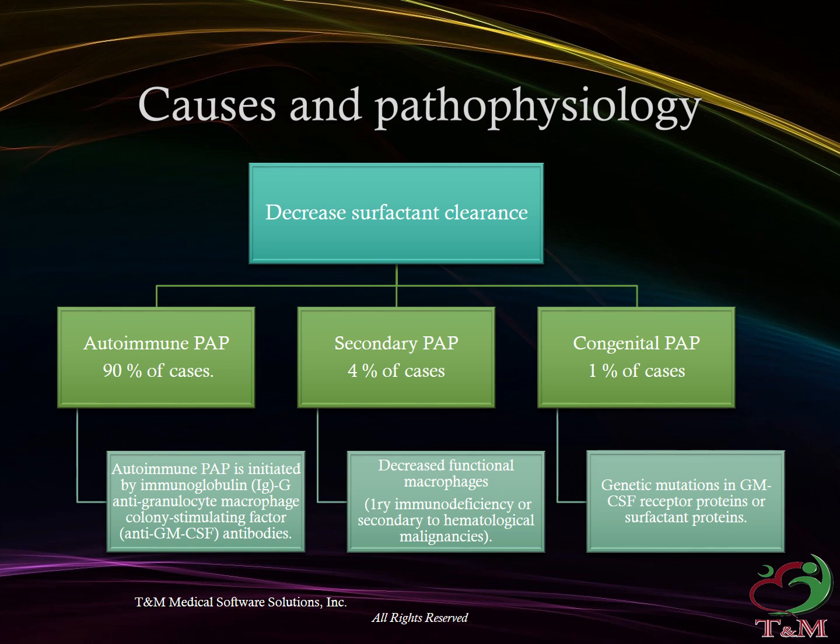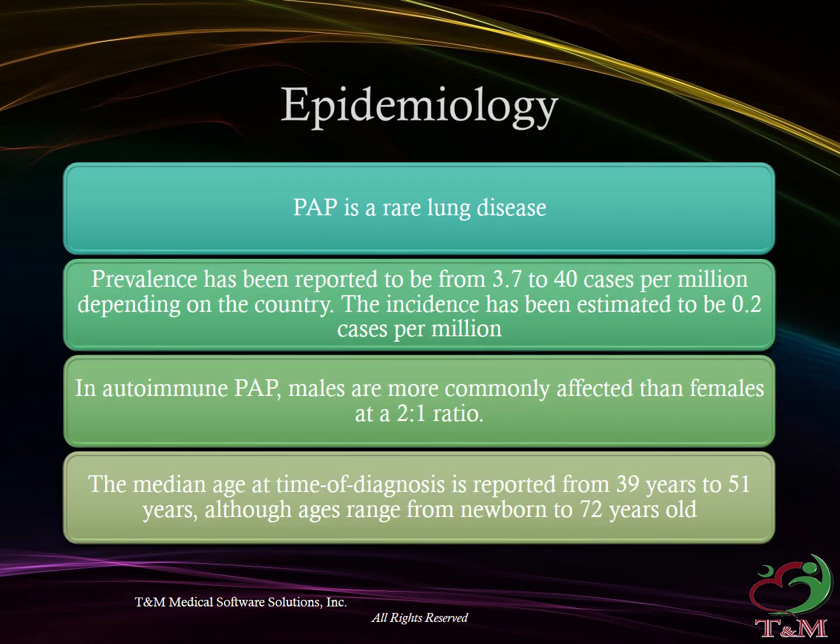Secondary PAP accounts for 4% of cases. It results from decreased functional macrophages, for example in immunodeficiency or secondary to hematological malignancies. Congenital PAP accounts for 1% of cases, due to genetic mutations in GM-CSF receptor proteins or surfactant proteins, leading to decreased surfactant clearance.